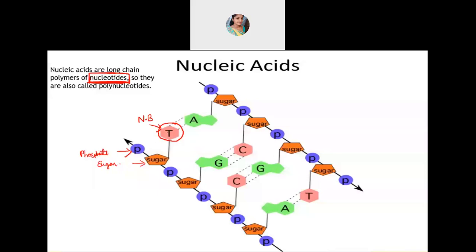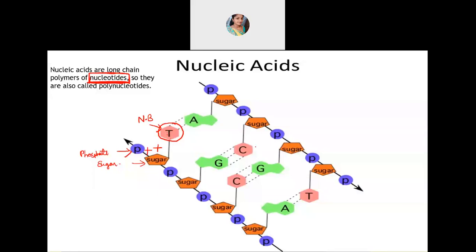So when the nitrogenous base combines with the sugar, only these two if they are present, that is your nucleoside. When this nucleoside combines with that phosphate again, when all the three components are combined together, that gives rise to a nucleotide. When many nucleotides combine, you get a nucleic acid.